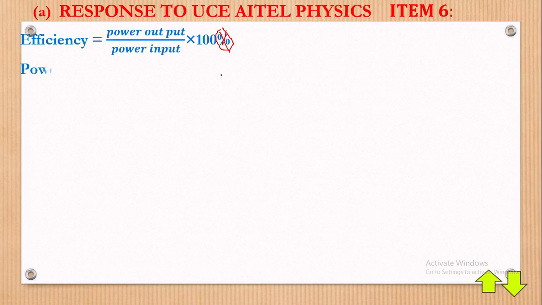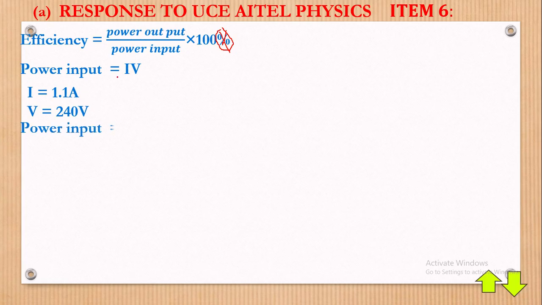Okay, now next, we shall say that power input equals IV. Reminding you that the current was 1.1 and the voltage was 240 volts. So we substitute in there. You realize that the I is right here, and the V is right there. When we apply, we get 264 watts. That is the power input. Remember, our aim is to get everything covered. We get a power output and power input. Then from there, we substitute.